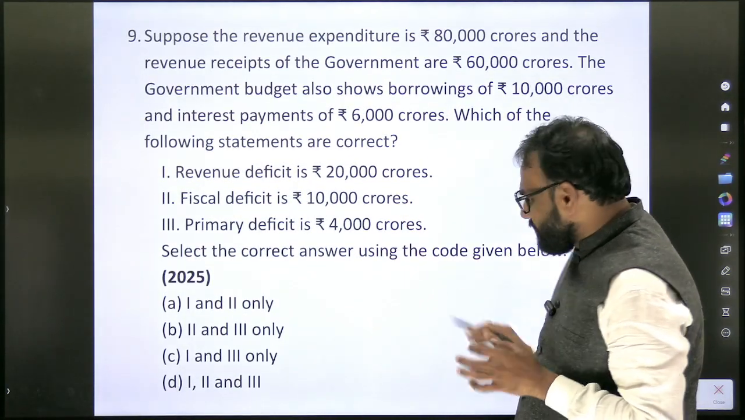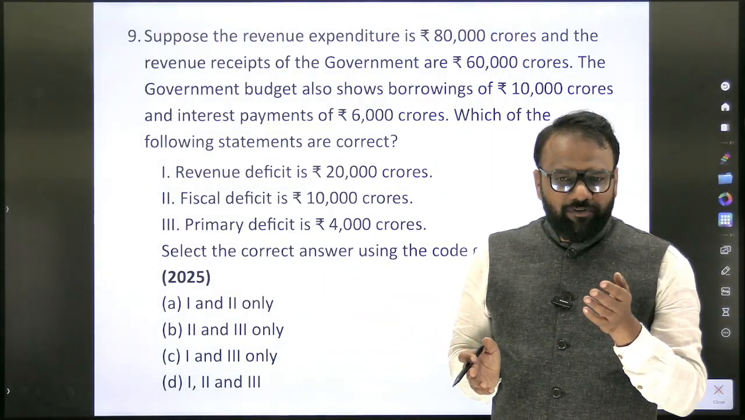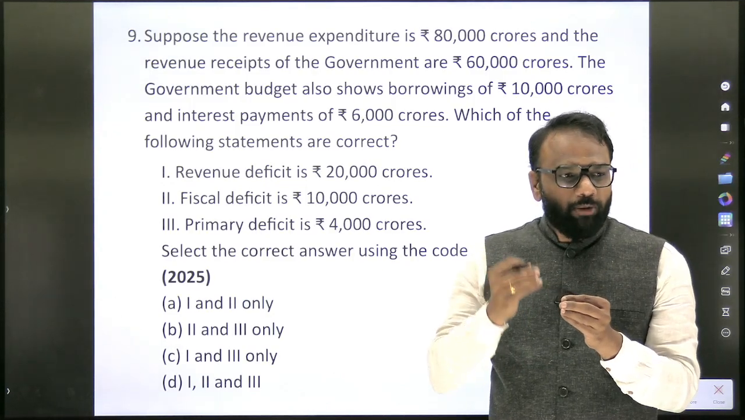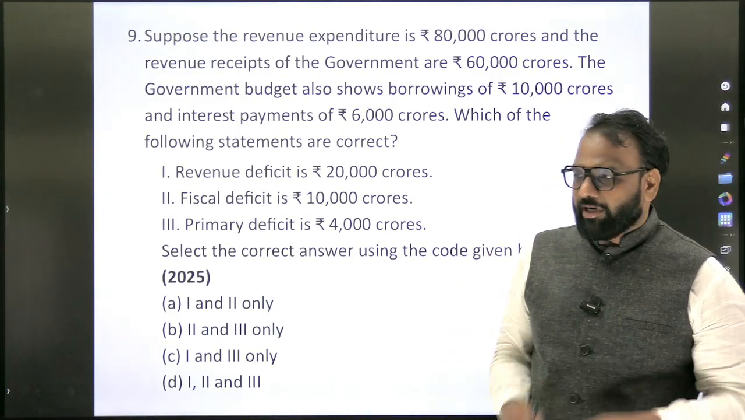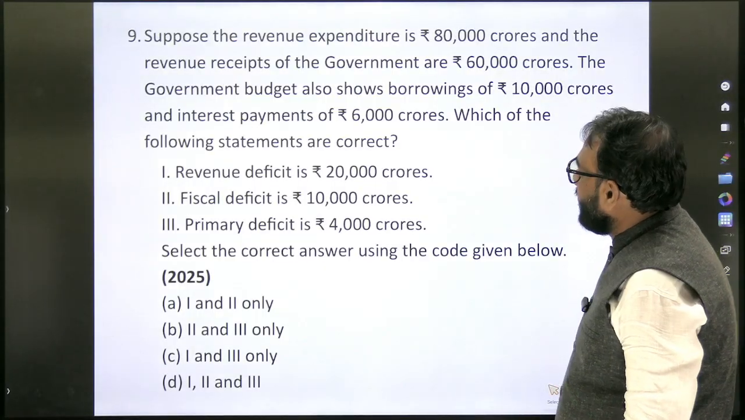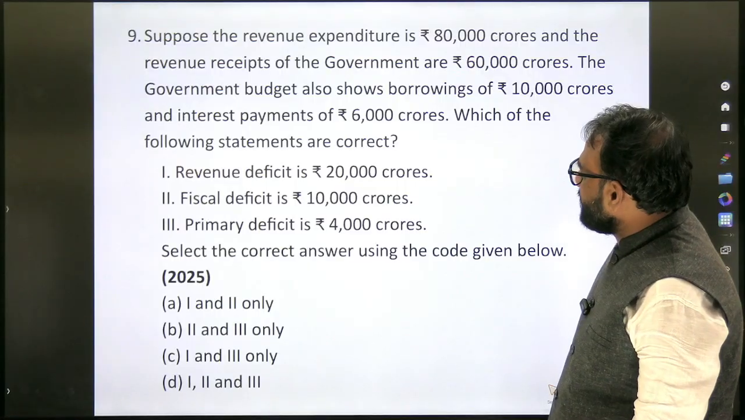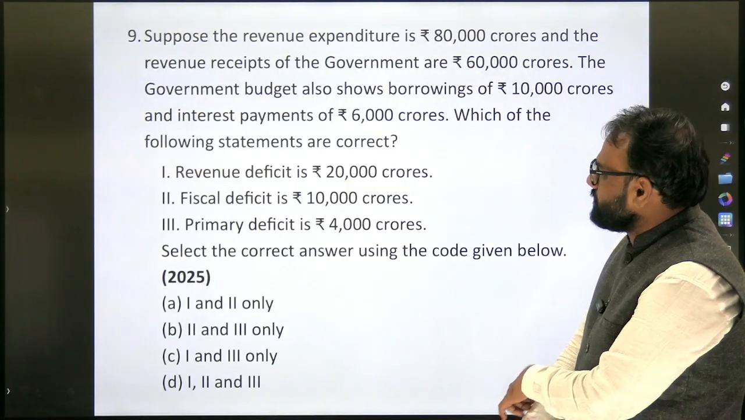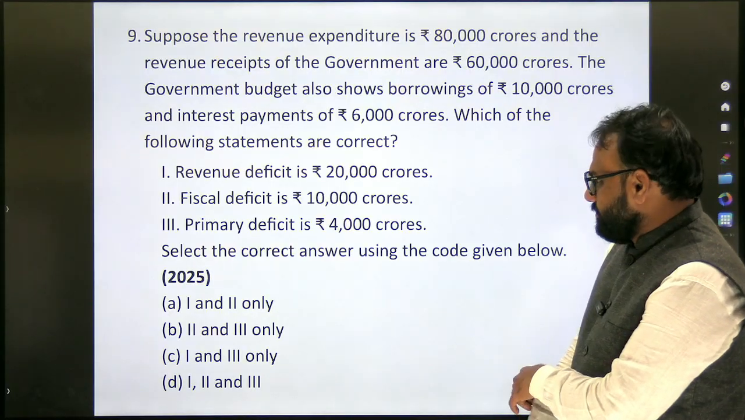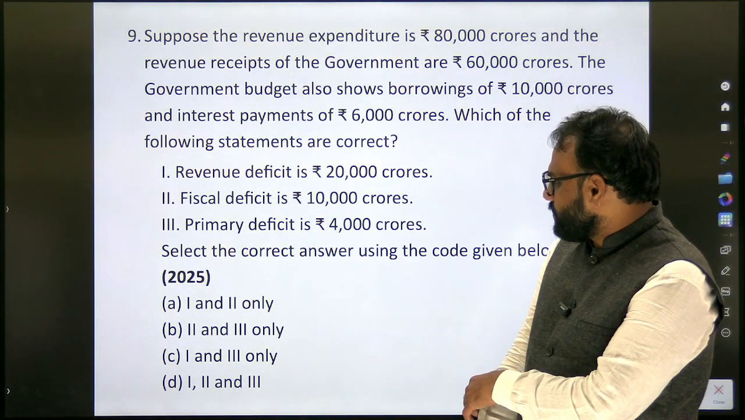See here. This is a very interesting question which appeared in 2025. There are 2 questions which have appeared. And in the previous year notes, it exists. The formula existed, we also discussed. But how we are going to apply in the examination, that matters. So suppose the revenue expenditure is 80,000 crores and the revenue receipts of the government are 60,000 crores. The government budget also shows borrowings of 10,000 crores and interest payments of 6,000 crores. Which of the following statements is correct? Revenue deficit is 20,000 crore, fiscal deficit is 10,000 crore, primary deficit.